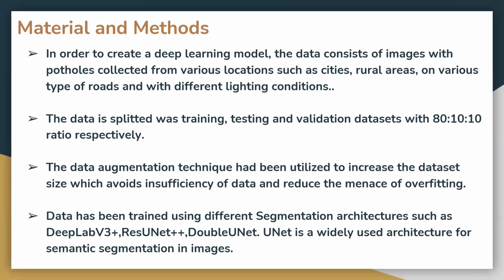The main method used in this work is that we created a deep learning model. The data consists of images with potholes collected from various locations such as cities, rural areas, and different types of roads. As we know, in deep learning we divide the data into training and validation for learning the algorithm, and testing to validate our trained algorithm. The data augmentation technique has been utilized to increase the data size, which avoids insufficiency of data and reduces the threat of overfitting.